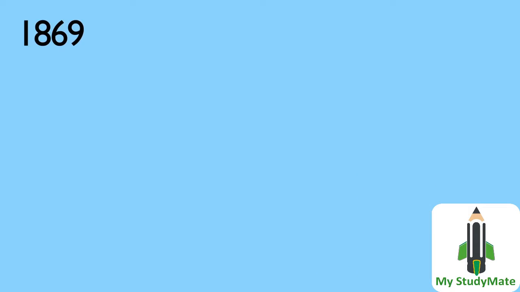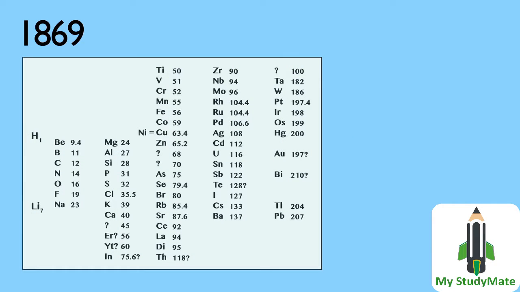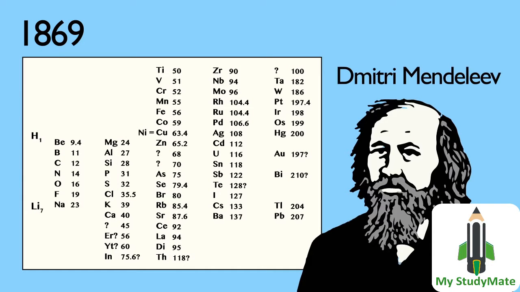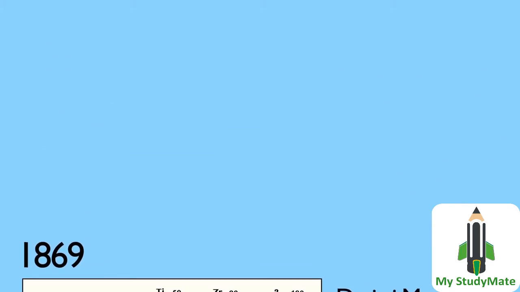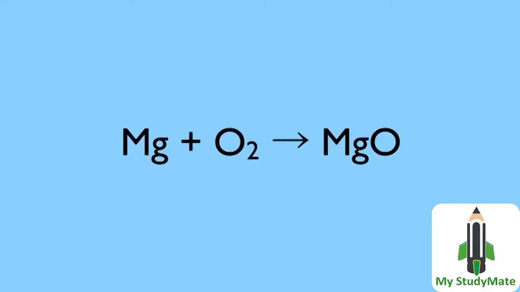Modern chemistry had started. By the mid-19th century, only half the elements had been discovered, but enough to enable Mendeleev to produce his famous periodic table. That was in 1869. Chemical equations began to be written as we now know them at about this time. For example, the burning of magnesium, as this needs balancing.